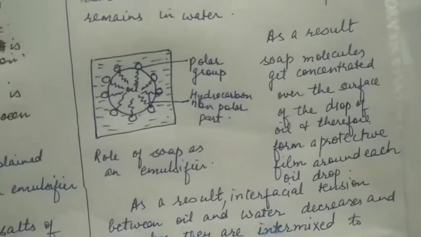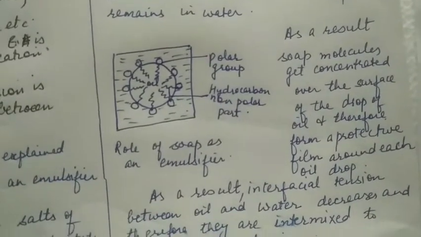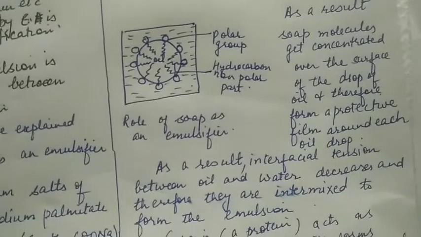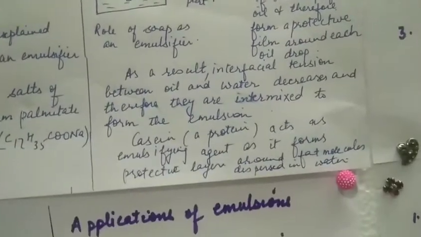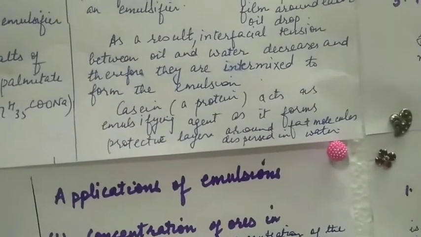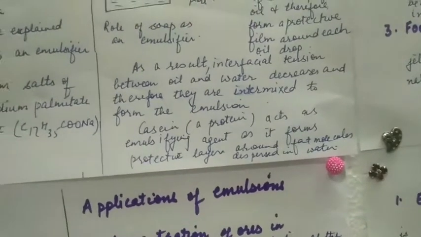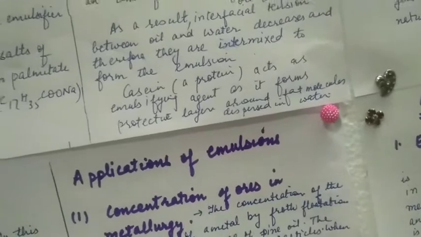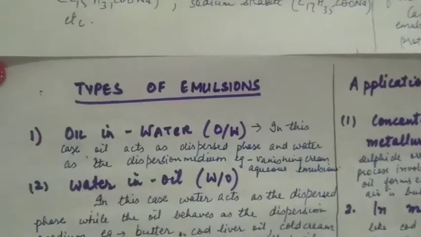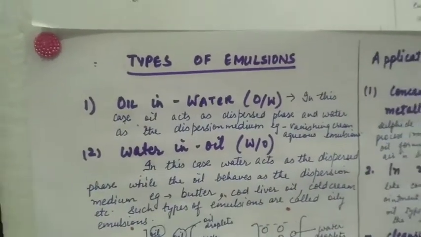The diagram over here is also called micelle because soap molecules are aggregated. Casein, a protein, acts as emulsifying agent in case of milk and forms a protective layer around fat molecules dispersed in water. Emulsions are of two types: oil in water and water in oil.